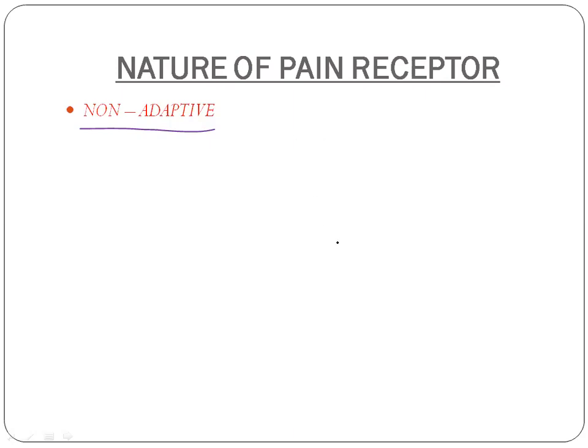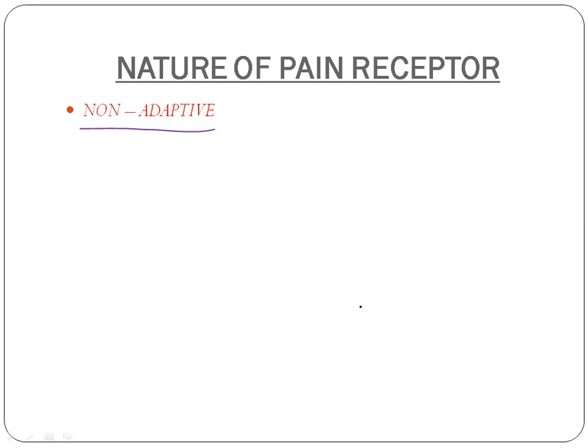Next, moving on to a few causes of pain. Broadly, any tissue damage can cause pain. If there is tissue damage, we all know that there will be active chemical changes happening at the site of tissue damage. When there is tissue damage, there will be secretion of histamine, bradykinin, prostaglandin, serotonin, etc. Out of these chemicals, bradykinin is the most important chemical, which goes and stimulates the chemical nociceptors, which initiates a pain reflex.